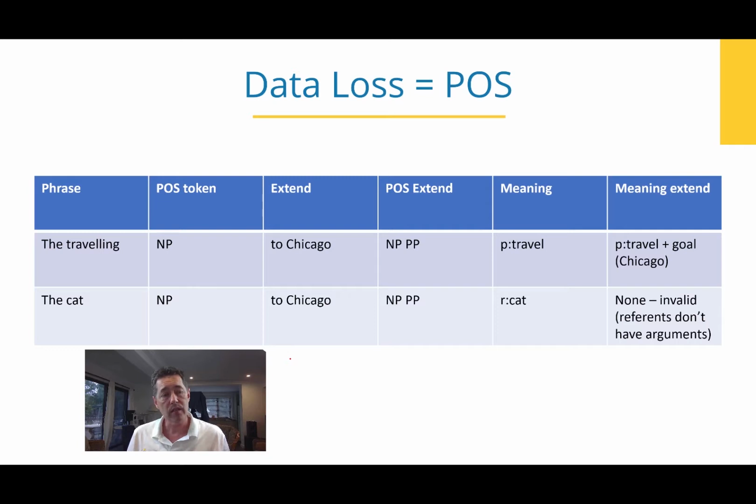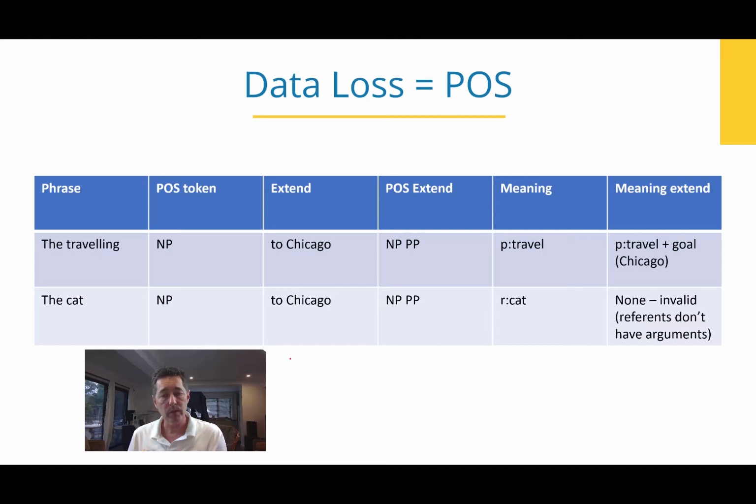So when you extend that noun phrase with to Chicago, it is simply represented as PP, prepositional phrase. So the traveling to Chicago and the cat to Chicago, which doesn't make any sense, are both represented by extending the part of speech to NP-PP. Okay, so that's a significant problem.